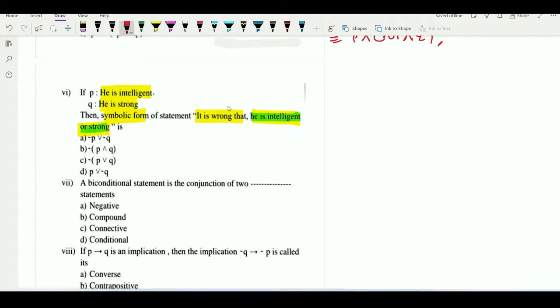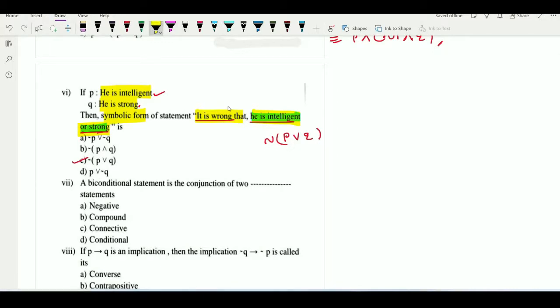Intelligent means P, it is given to us, or symbolically will be denoted by this notation. And strong means what? Q. So this is the symbolic representation of this much part. And it is wrong means negation of this whole part. So this will be our required value, negation of P or Q. So it is given in C option. So C option will be the correct answer here.